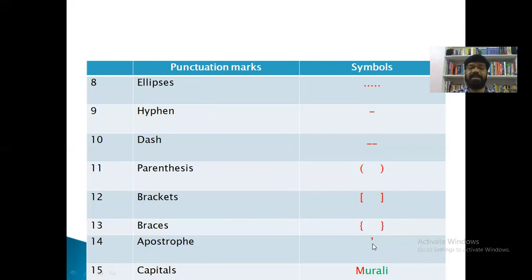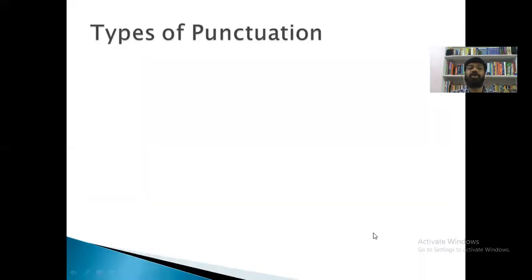Apostrophe, yes, this is the apostrophe. And capitals, right? So Murali, in this word, this is a name, so the first letter must be capital. Now let us talk about types of punctuation marks. I hope you are able to understand.